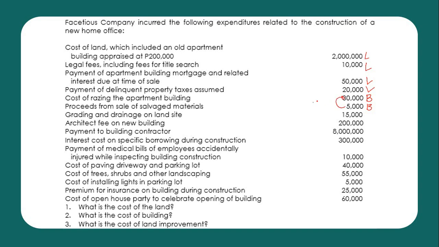So, net demolition cost natin is 25,000. That is 30,000 less 5,000. Next, grading and drainage or drainage on land site. This is land. Architect fee, of course, this is building. Next, payment to building contractor. This is, of course, building. Interest cost on specific borrowing. Okay, borrowing cost. This is included as part of the cost of the building.